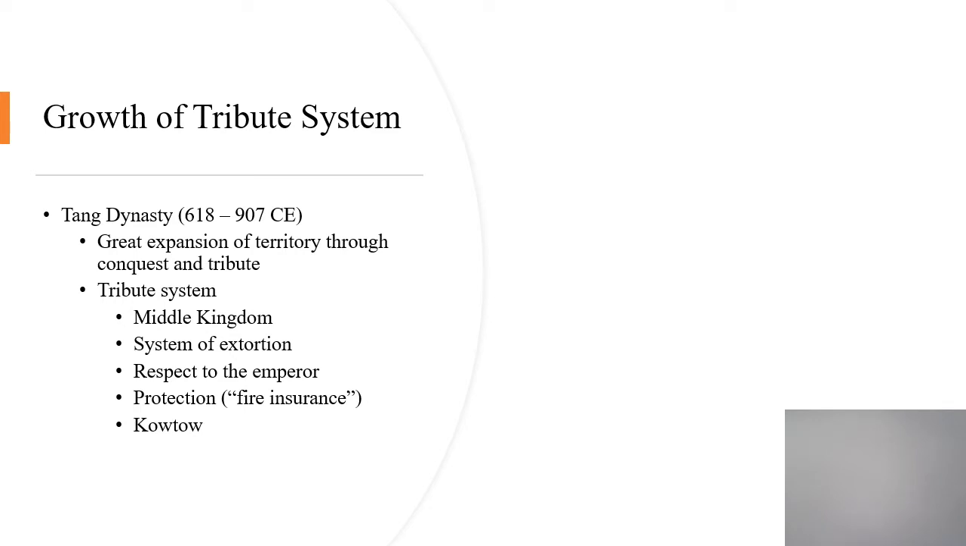Unless they had the strength to negotiate as equals with China's various dynasties, which every now and then they did, and tribute worked a little bit differently. But again, the big key is respect to the emperor. The tribute system was more than just a simple exchange of goods. It was a way to honor the emperor who had been given the mandate of heaven, ruled the Middle Kingdom, etc. But it's also that kind of fire insurance, right? I can't guarantee nothing bad is going to happen to you unless you're paying for protection, right?